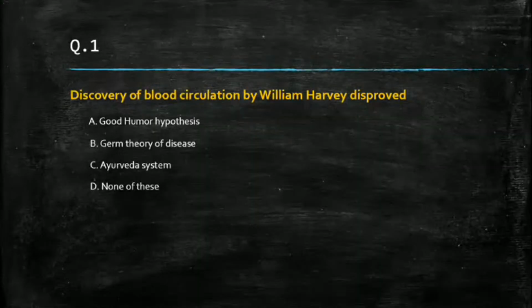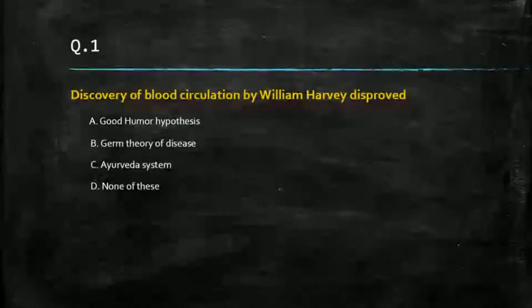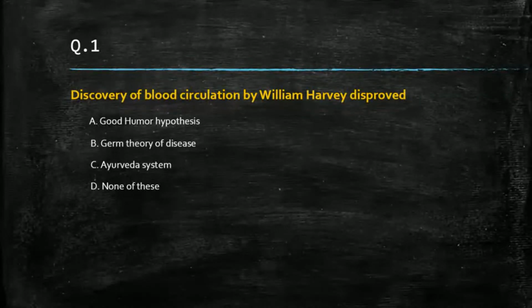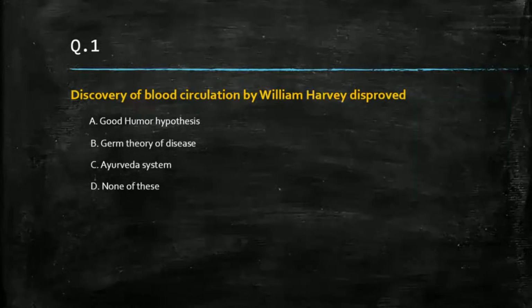Question number 1: the discovery of blood circulation by William Harvey is disapproved by which system? The options are good humor hypothesis, germ theory of disease, Ayurveda system.